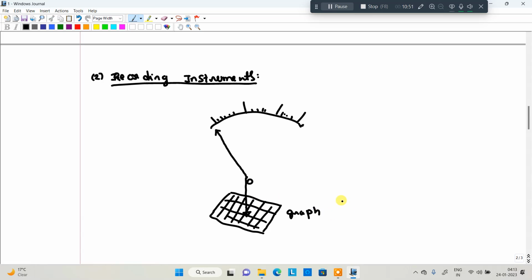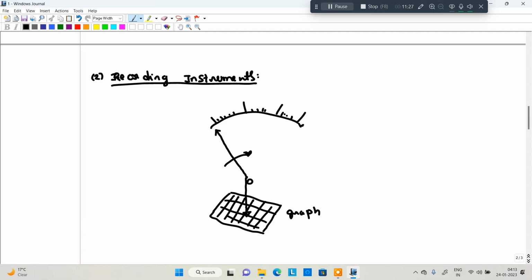Whenever the pointer is deflected, the pen draws the bar, and the value is stored in the form of a graphical representation. In some industries, they use graphs to record values. For example, today at 12 o'clock, what is the reading? Today after 1 p.m., what about the reading? Every instant, the graph stores the value in graphical form. That type of storage is possible in recording instruments.